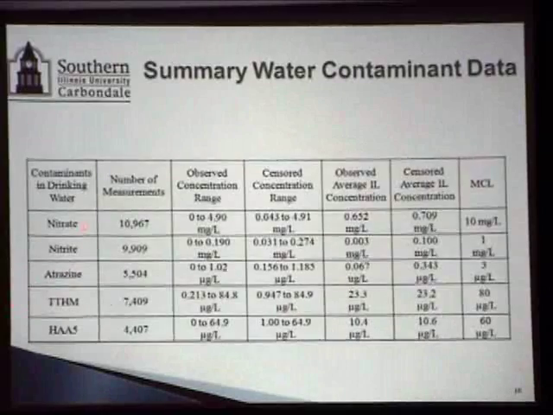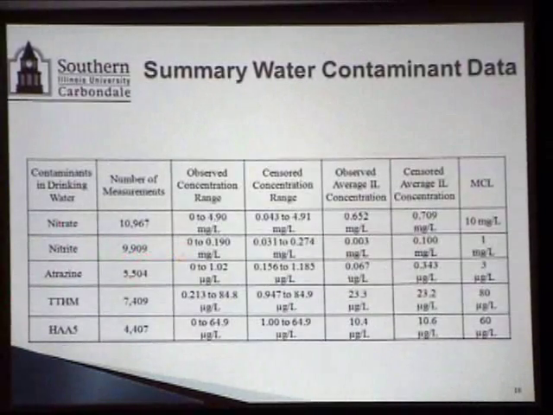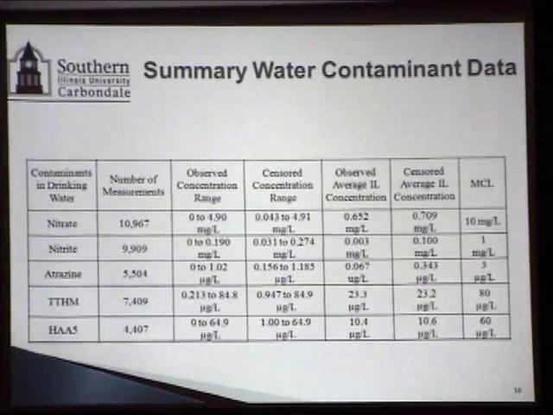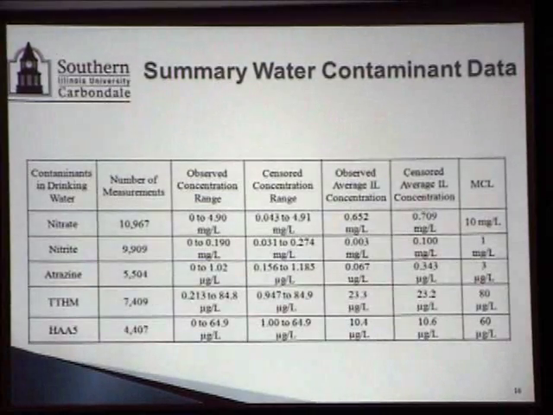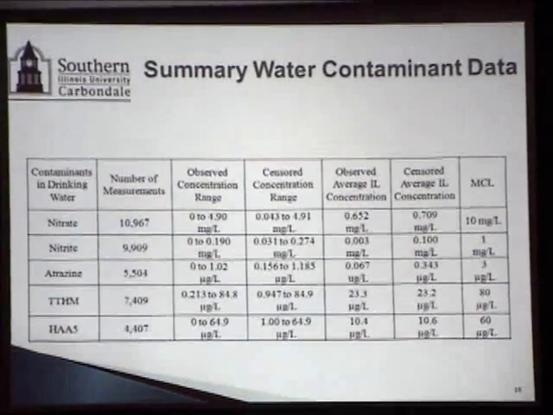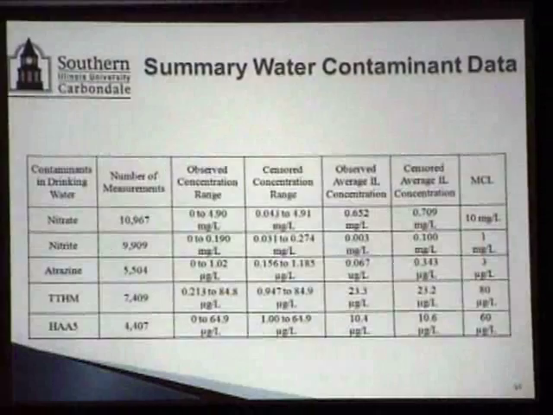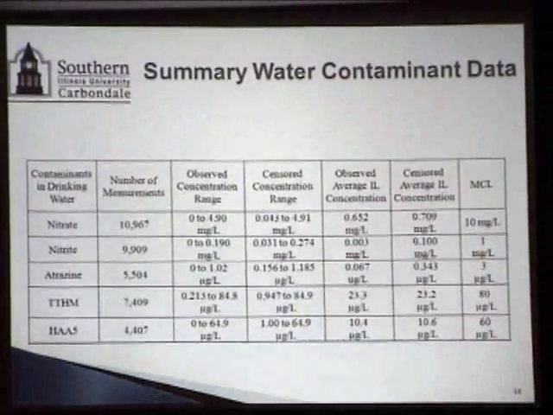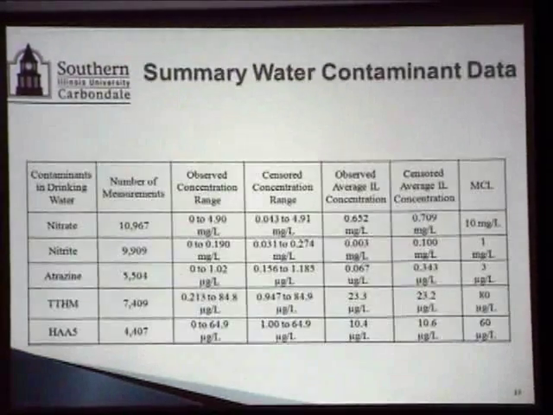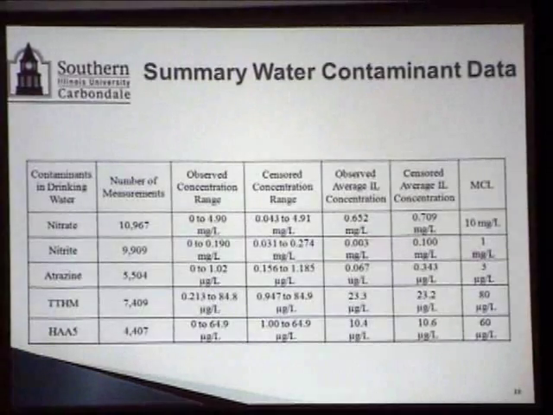And a similar difference was there also in the nitrite data. As I just mentioned, we have about 9,909 nitrite data, but only about 7% of those data was non-zero. Okay, so those were not censored data. Those are the real observation non-zero data, and so that could be considered as a detection frequency.